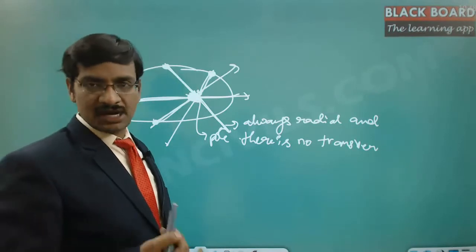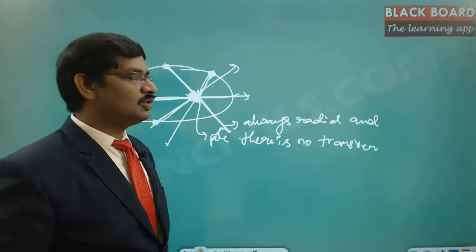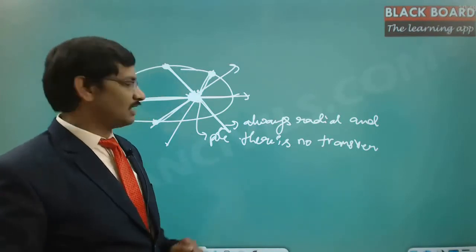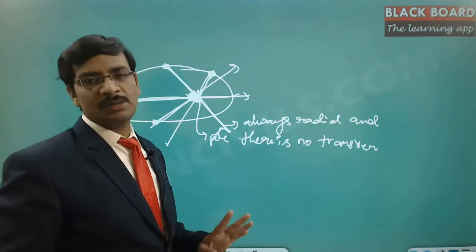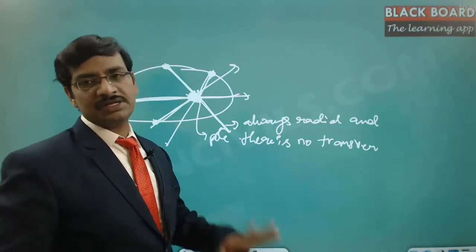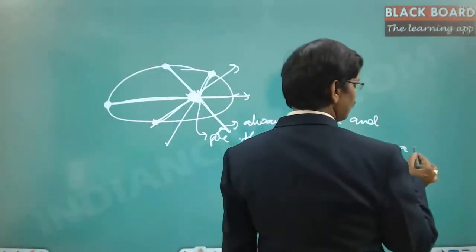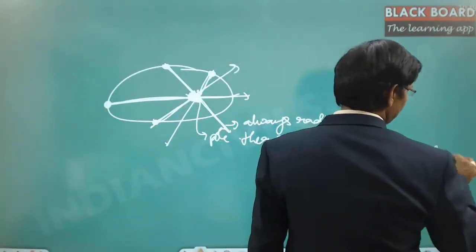Acceleration causes the force. If there is no transverse force, that is the meaning of it. In our dynamics, we treat acceleration and force as one and the same except for the mass multiplication. Hence the acceleration direction and force direction are always the same. So there is no transverse acceleration, meaning there is no transverse force.